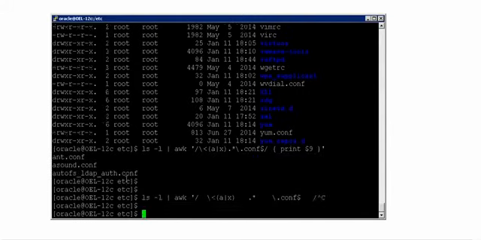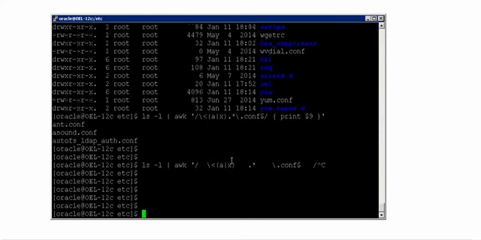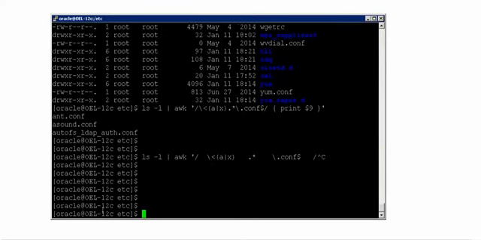Hope this explanation is pretty clear for you, because once you go on and on with awk, you will be seeing most complex awk formations also. That's the reason you have to be very strong in the basics of awk. That's the reason I'm taking pains in splitting complete patterns and explaining how they make sense. If you don't understand this splitting, if you directly read this, you will definitely scratch your head. When to use dot, when to use star, when to use backslash, when to use dollar, when to use less than. You will not understand if I don't split it like this. So that's the reason I did it, so that you feel more comfortable.